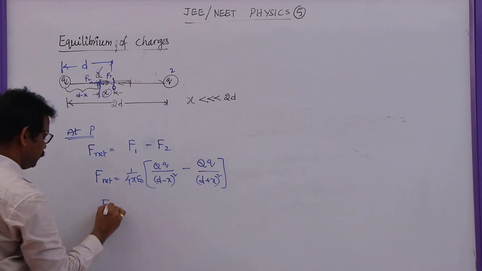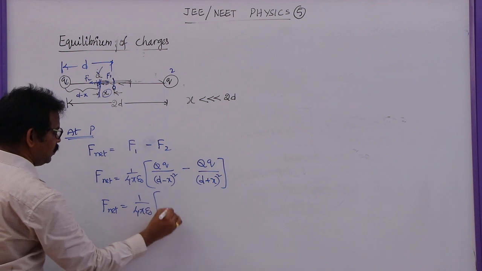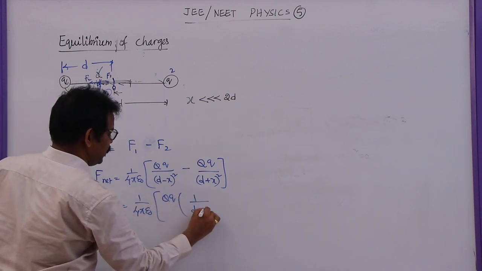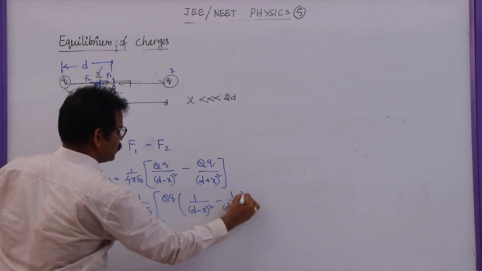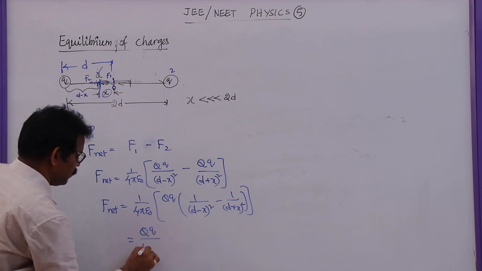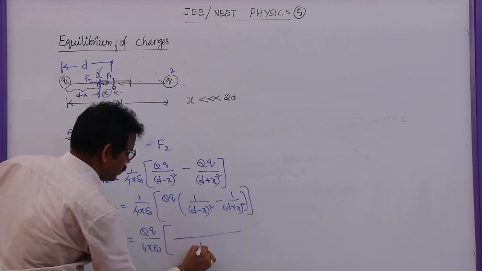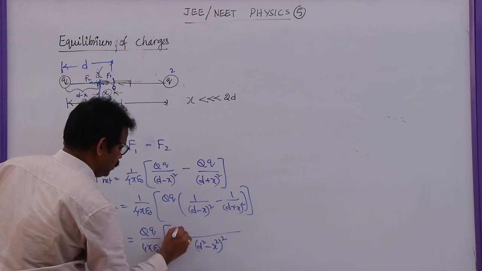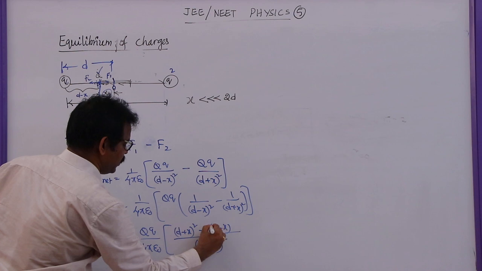Now, this F net is given by 1 by 4 pi epsilon naught, capital Q small q also constant, 1 by d minus x whole square, 1 by d plus x whole square. So this can be written as capital Q small q by 4 pi epsilon naught. Let me take the LCM here. This will become d square minus x square whole square. This will be d plus x whole square minus d minus x whole square.